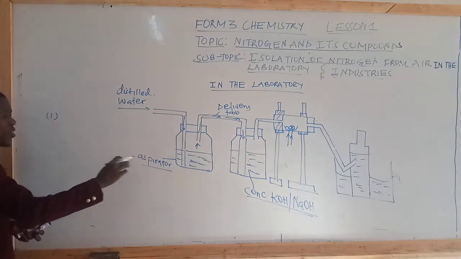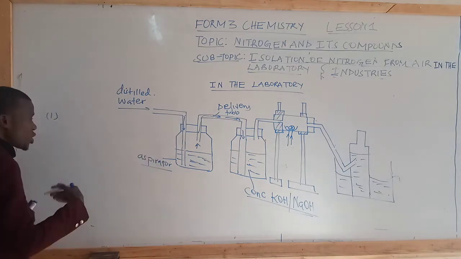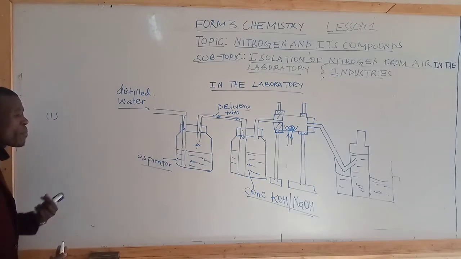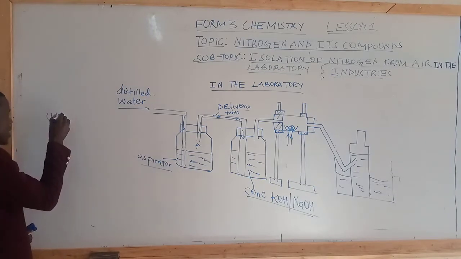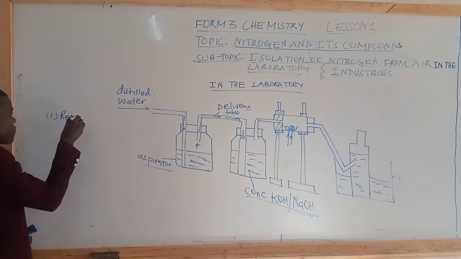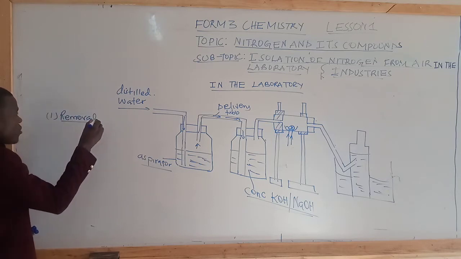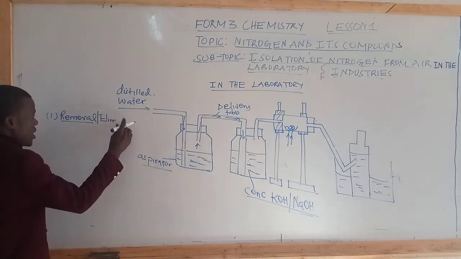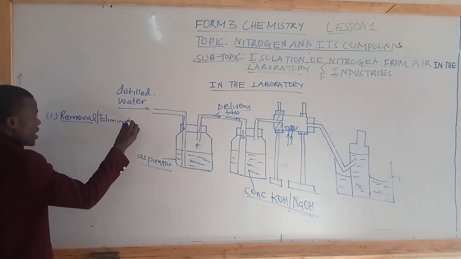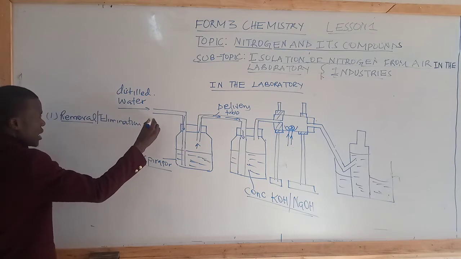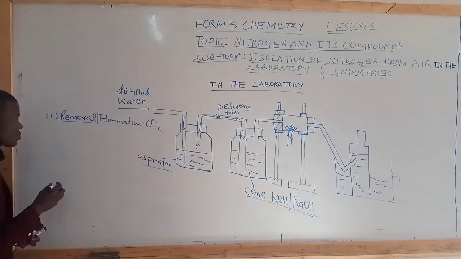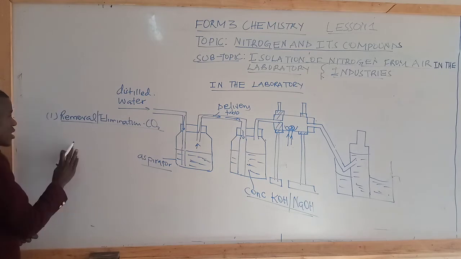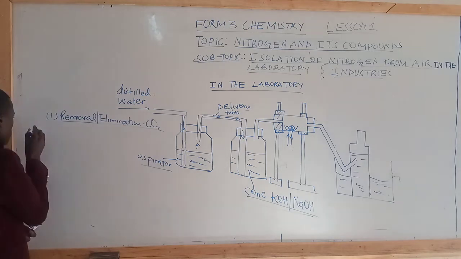So the role of potassium hydroxide is to remove carbon 4 oxide from air by absorbing it, and that is why the first process is removal or elimination of carbon 4 oxide, CO2, by using concentrated potassium hydroxide.